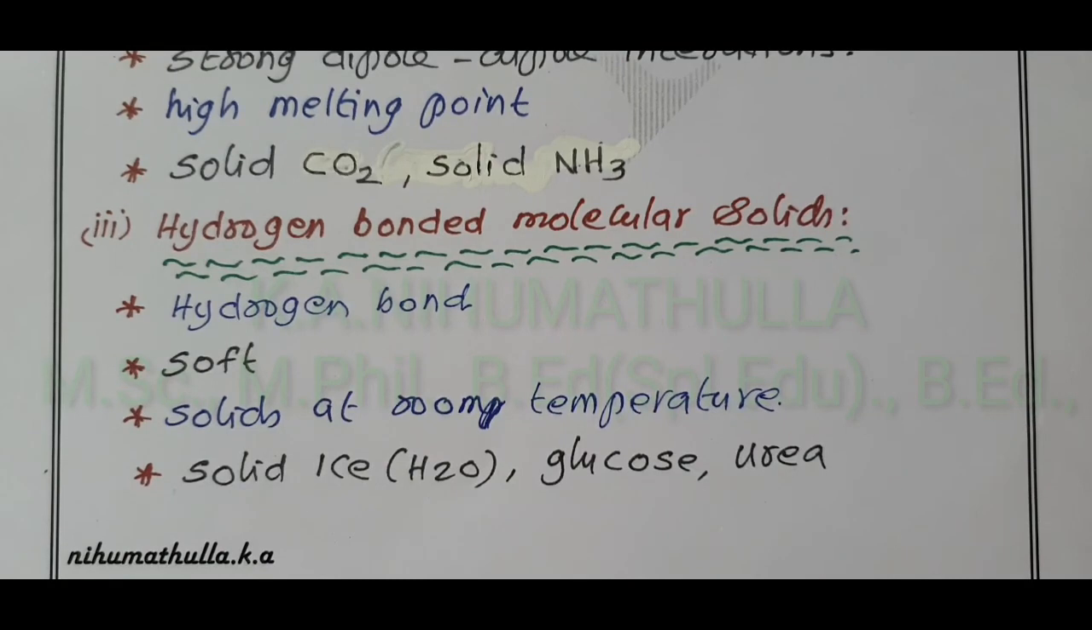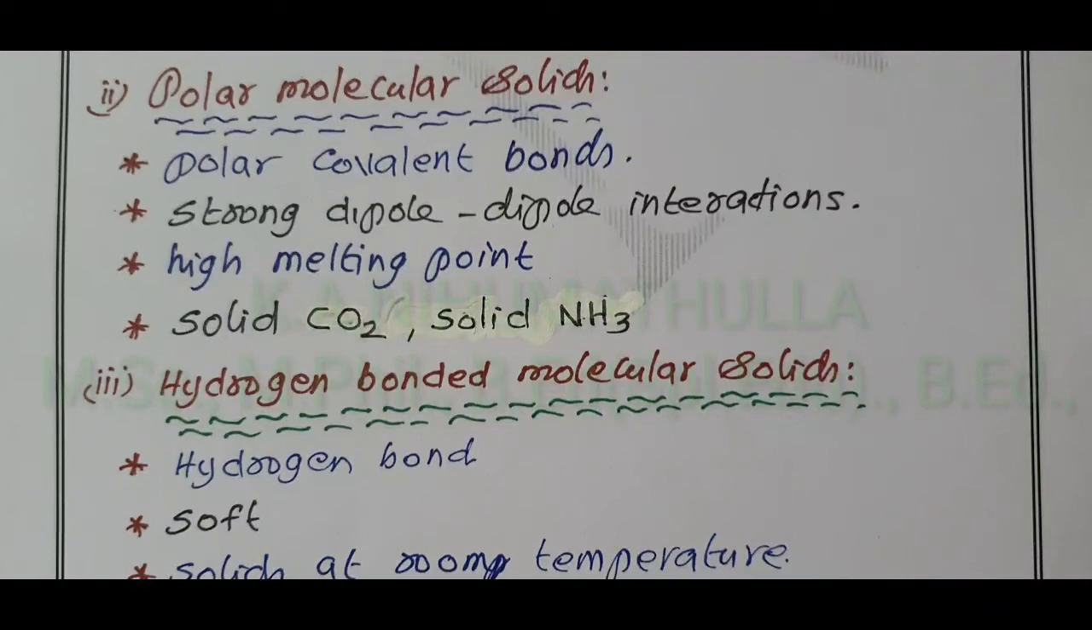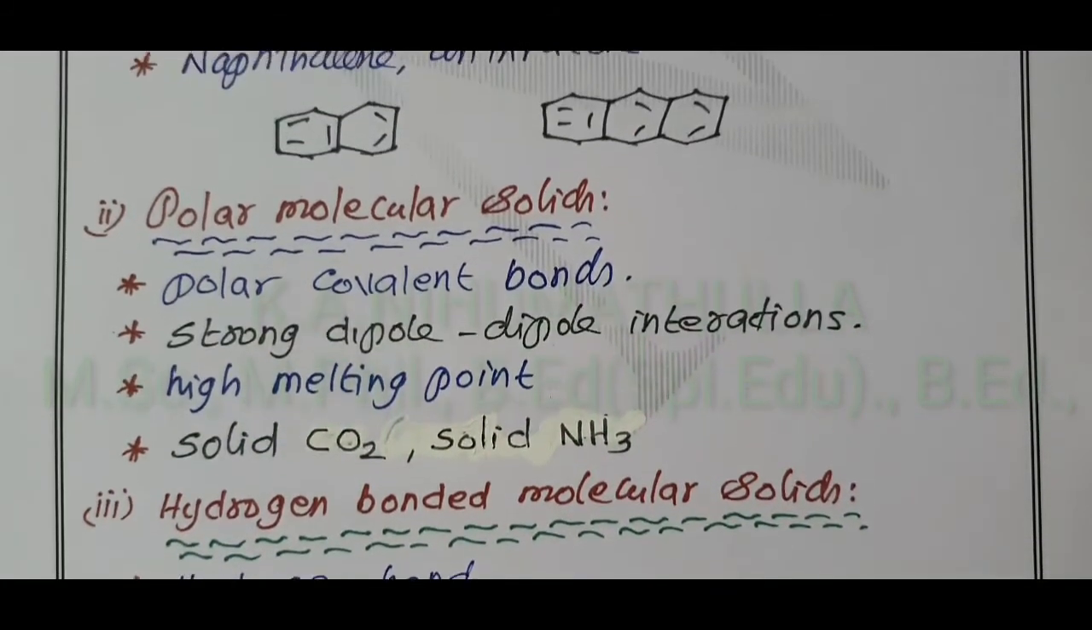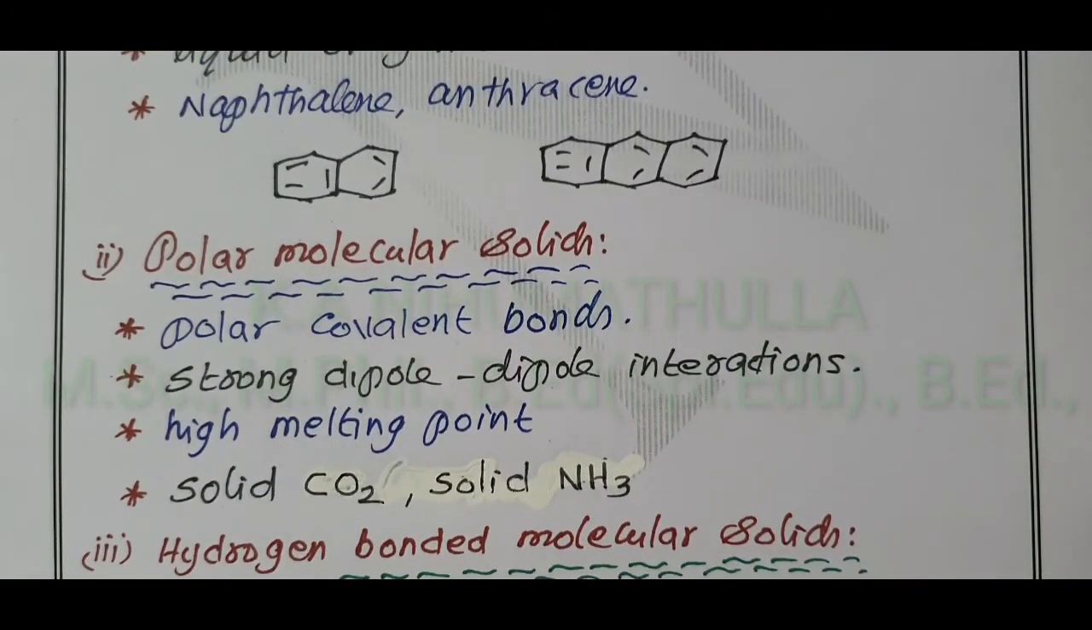When you see this colorful picture, it is nothing but your ice crystal. How beautiful is this! This is an ice crystal, an example of our hydrogen bonded molecular solid. So this is about molecular solids. Molecular solids are classified into non-polar molecular solid, polar molecular solid and hydrogen bonded molecular solid.